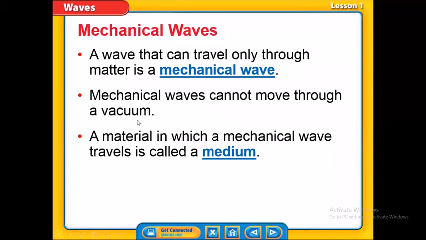What is meant by vacuum, guys? What do we call vacuum? I'm asking you. Okay, we have Hassan. Yes, Hassan. Mechanical waves cannot move through a vacuum. Yes, space. I know. Thank you. What I was asking about, Hassan, is what is meant by vacuum. Yes, it's space, but to make it more accurate, we call it empty space, which means it does not have any type of matter in it. Okay.